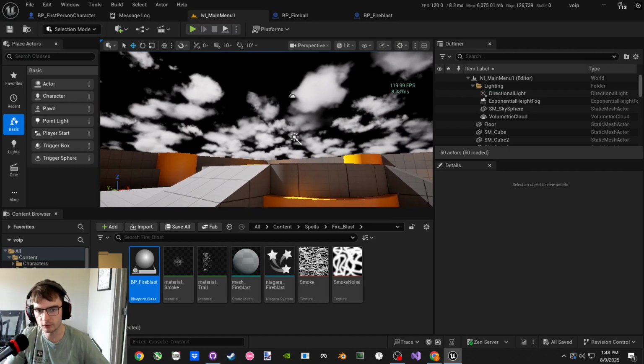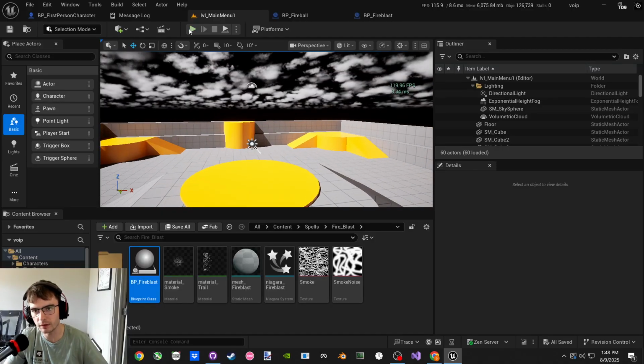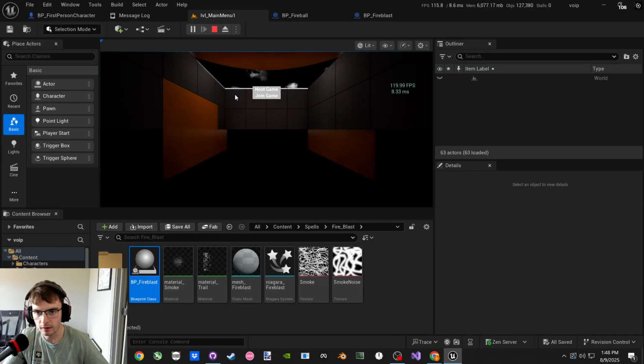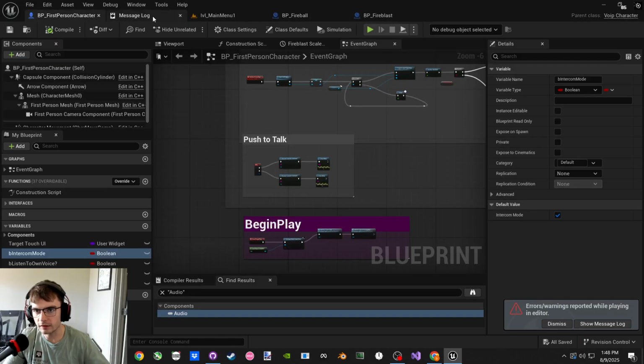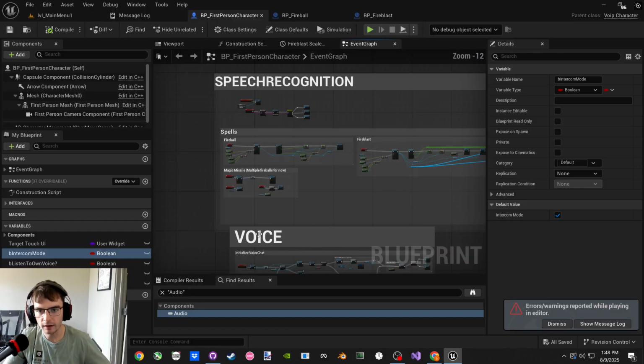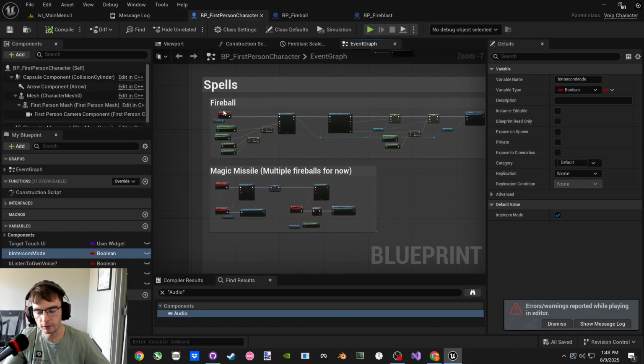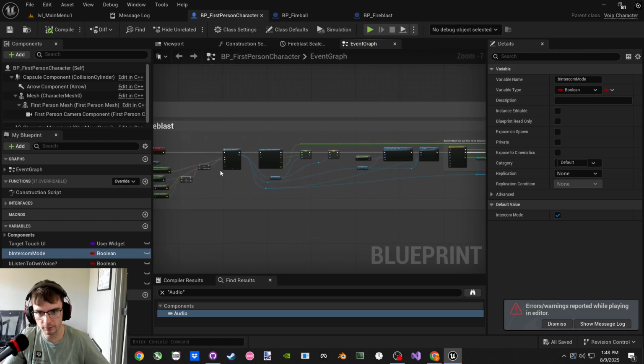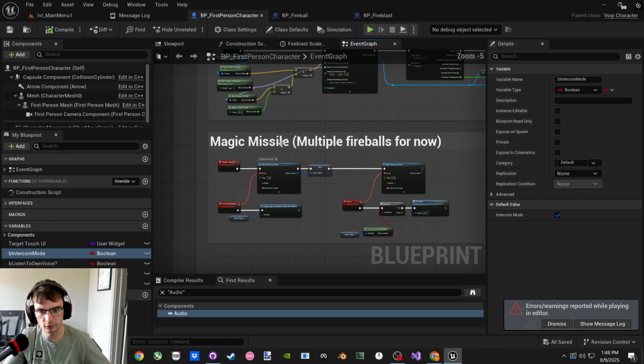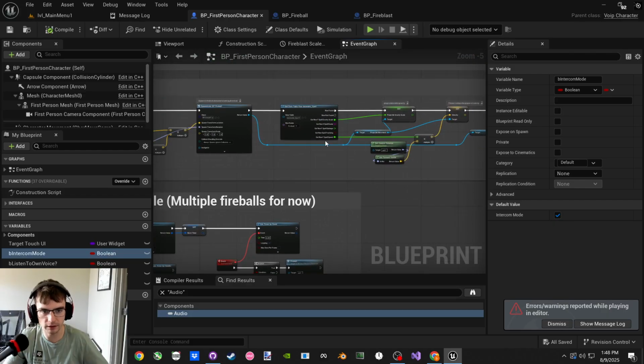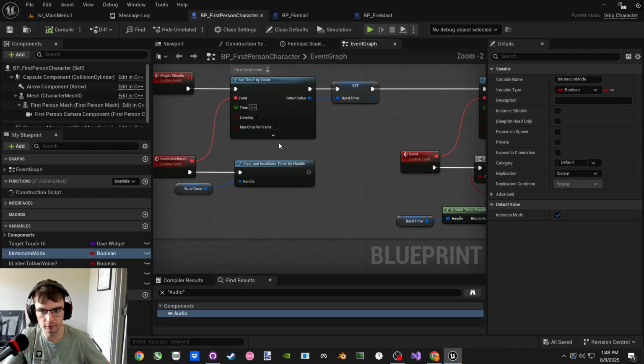So I had this little test world. I played Mage Arena and made two previous little videos on a similar thing. Since the last video, there are 3 spells: Fireball, Magic Missile, and Fire Blast. Right now, Magic Missile is just a copy of Fireball. It's the same thing. It just triggers a Fireball, but multiple.